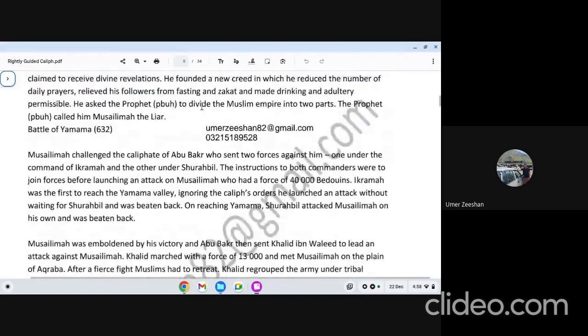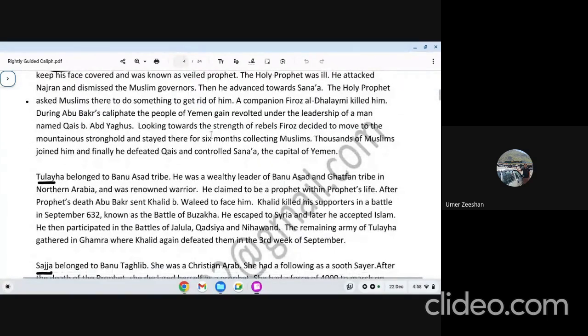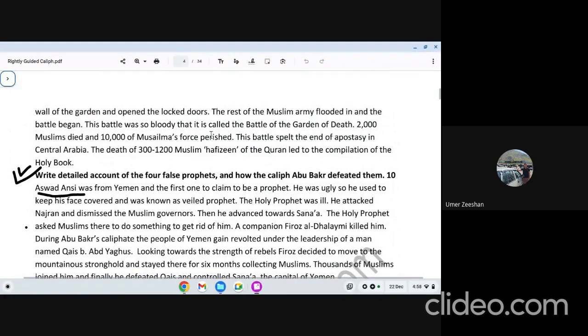Sorry, it's a 10-mark question exactly. That is asked recently actually. This is a 10-mark question for false prophet. Election as a caliph and expedition to Syria, they are all 10-mark questions. Election with expedition, not alone. Expedition is never asked alone. Election is never asked alone. So they combine as a 10-mark. False prophets combine as a 10-mark. And Musailama plus Battle of Yamama.